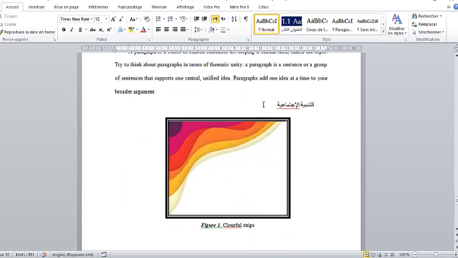Now we go to Arabic. You may have Arabic in your paper. You use Times New Roman, but 14 because it needs a bigger size. 14. Now let's go to pictures.